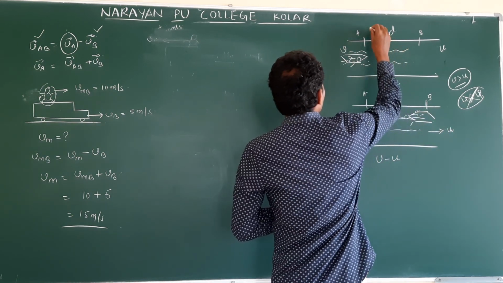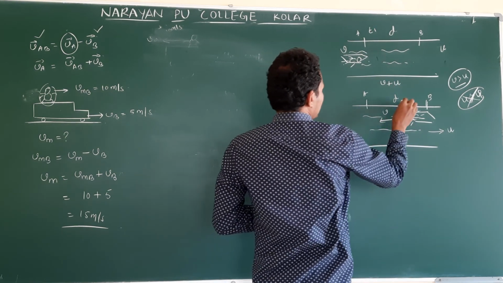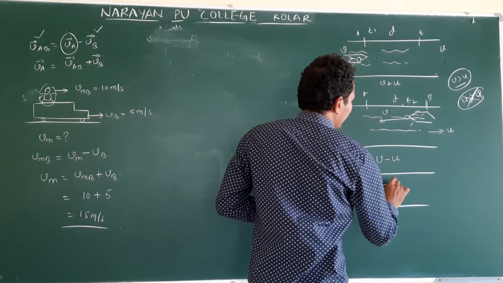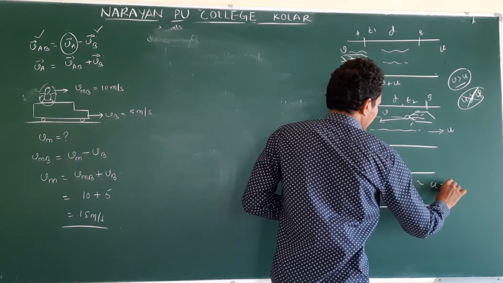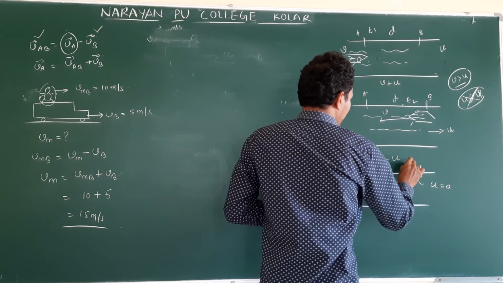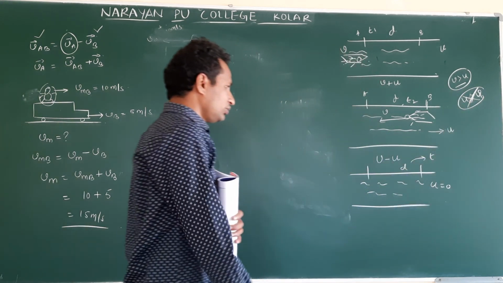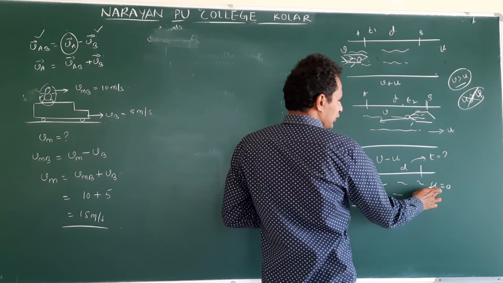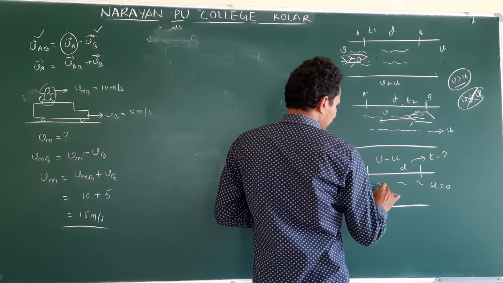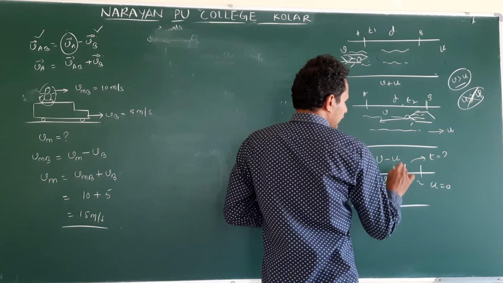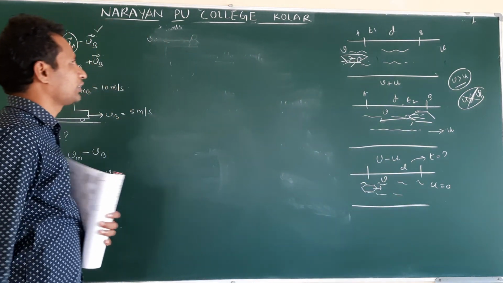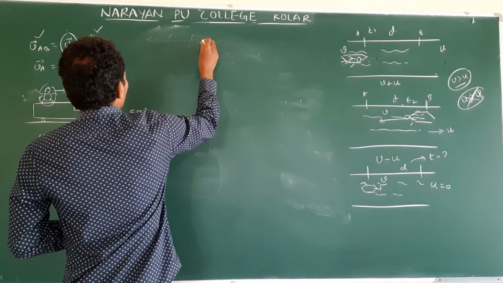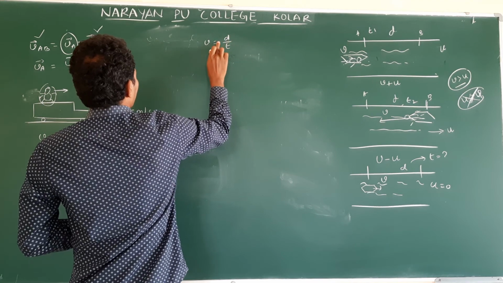The same distance it covers in T1 along the flow. In the opposite direction, it covers in T2. Suppose the water is still. Still water means the velocity of water is 0. In this case, to cover the same distance, what would be the time? This T they ask. When the river flow is 0, then what happens? The boat velocity remains the same, it moves with the velocity v. Clear? Now how do we do this? What is the general formula? Velocity is equal to distance by time.